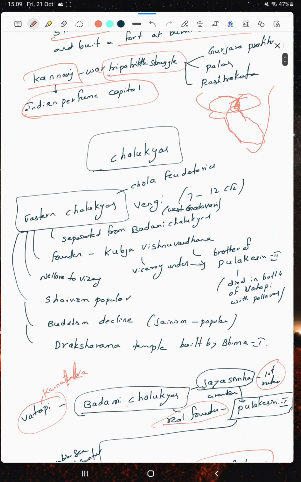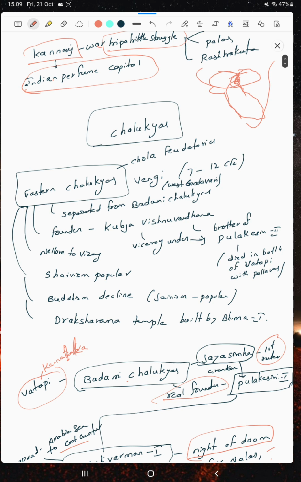During his time, Pulakesini II gave viceroy power to rule the Eastern Chalukyas to Kubja Vishnuvardhana, his brother, as a viceroy under him. The Eastern Chalukyas we consider as Vengi. Vengi is in Andhra Pradesh, West Godavari. They were feudatories of the Cholas.